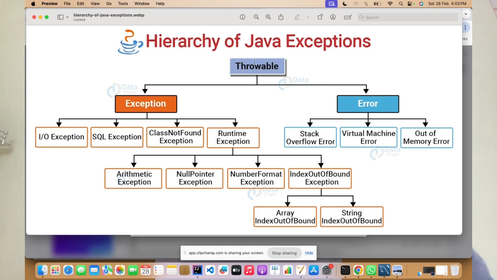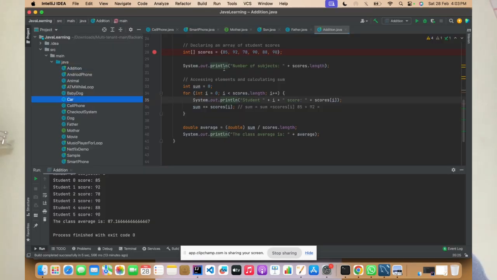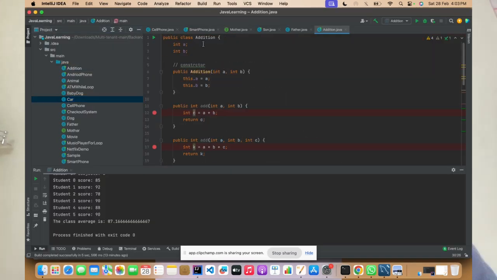Just before Throwable, there is a class called Object. This Throwable class will extend the Object class by default, even if you don't write it. For example, whatever classes we have written earlier also extend the class called Object by default.